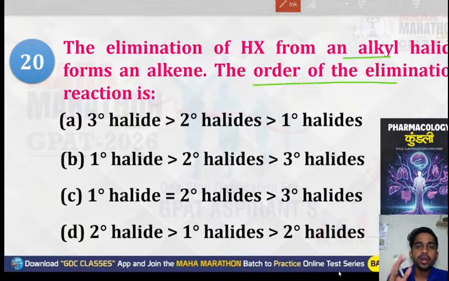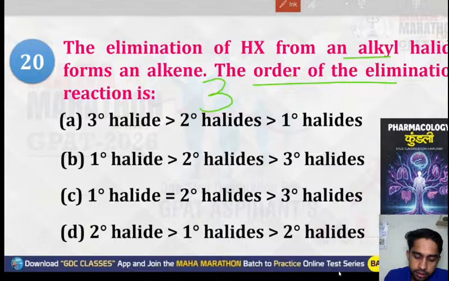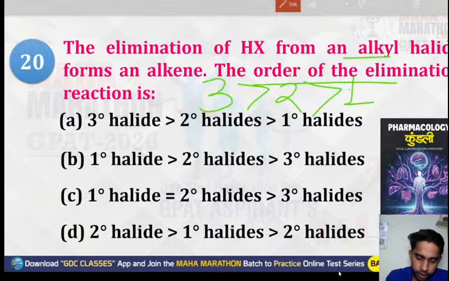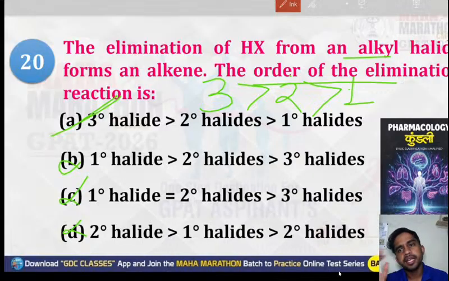whether it is E1 or E2, the order of the elimination reaction will always be what? The order will be 3 degree, then 2 degree, then 1 degree. Always, whether it is E1 or E2, the correct order will always be 3 degree, 2 degree, and 1 degree for the elimination. So the first option is the right answer. So remember this point. E1, E2, any elimination: 3 degree, 2 degree, then 1 degree. Remember this point, and you will always get the elimination answers right in the exams.